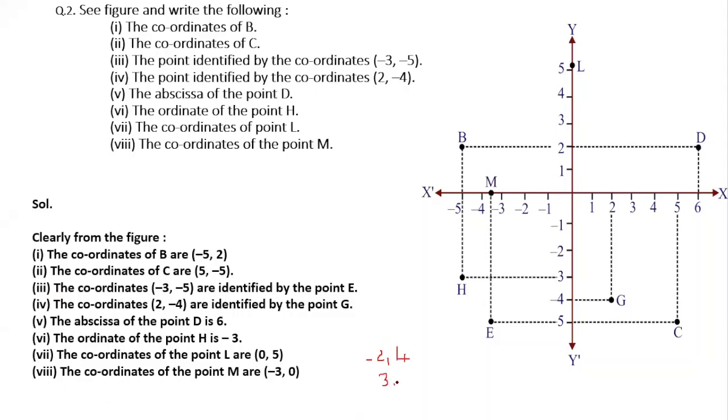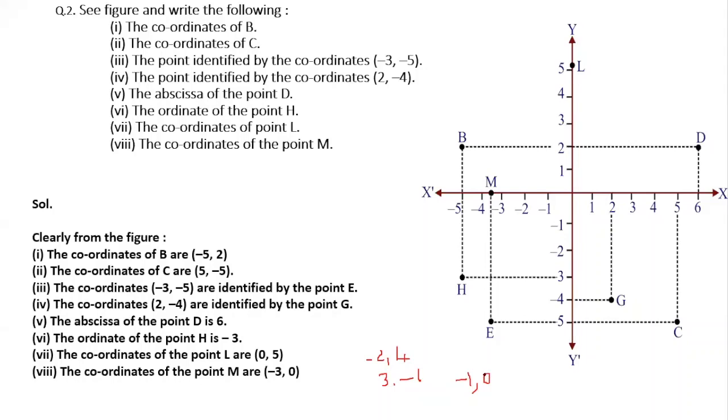3, comma minus 1. Third quadrant, fourth quadrant? Fourth, ma'am. Correct, fourth quadrant. The x value is 3, the y value is minus 1. Fourth quadrant. Next one is minus 1, comma 0.